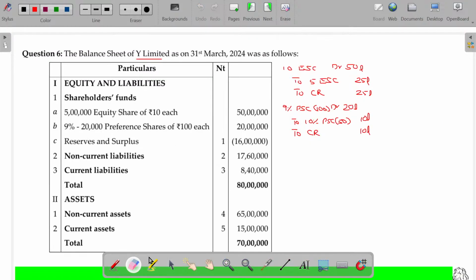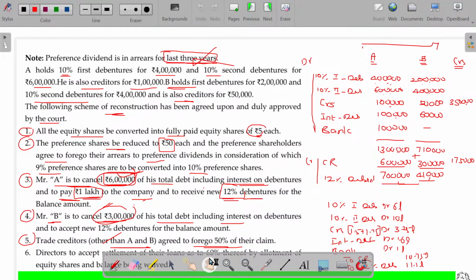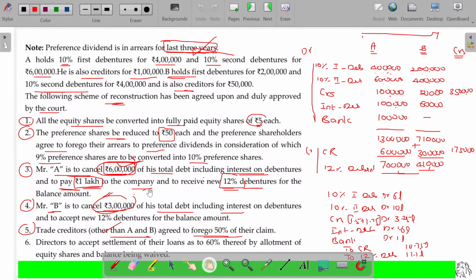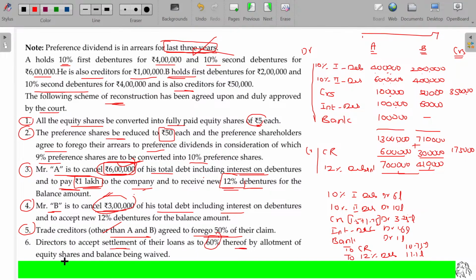Then, directors to accept settlement of their loans as to 60% thereof by allotment of equity shares and balance being waived. The directors have given the loan to the company. Out of that, 60% will be settled by way of equity shares. Balance will be the capital reduction. 40% will be the capital reduction.